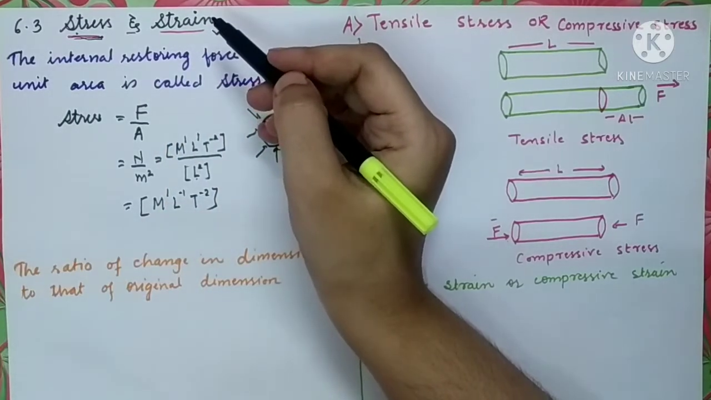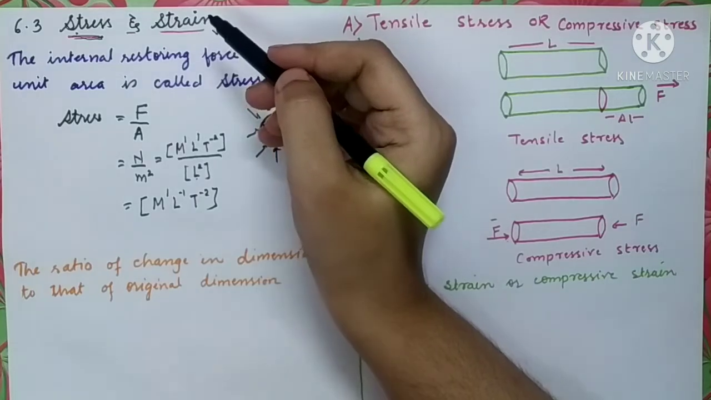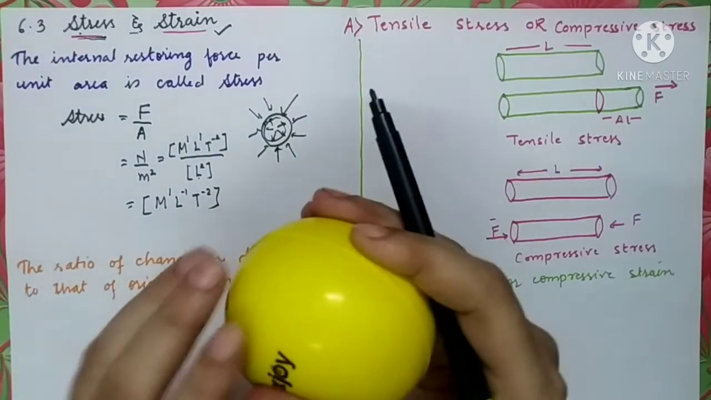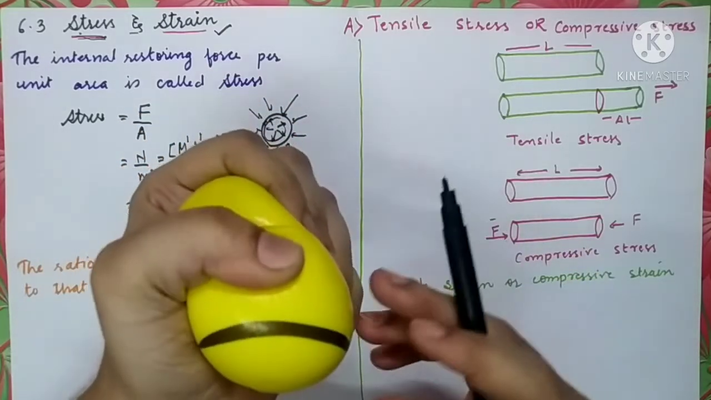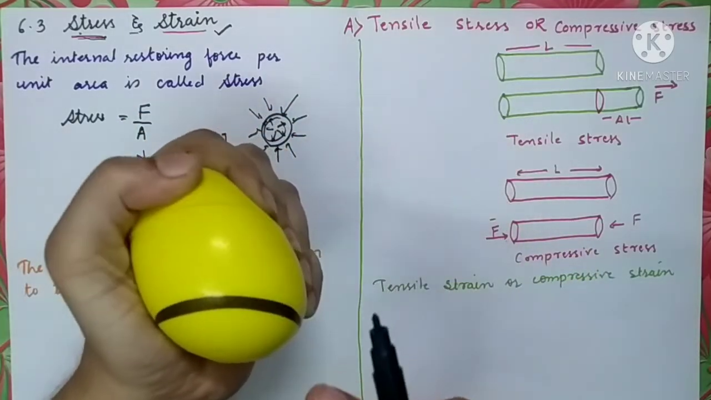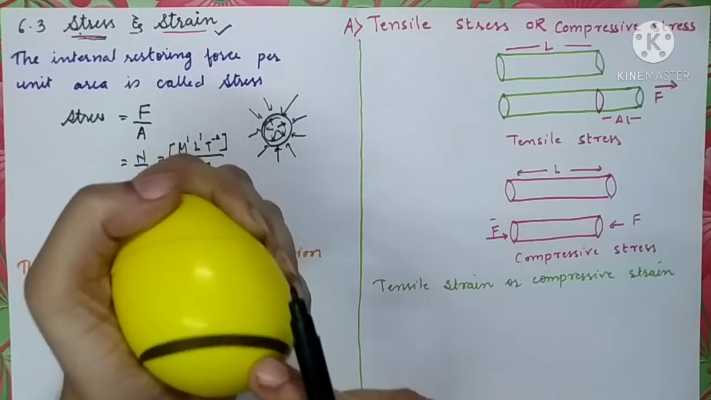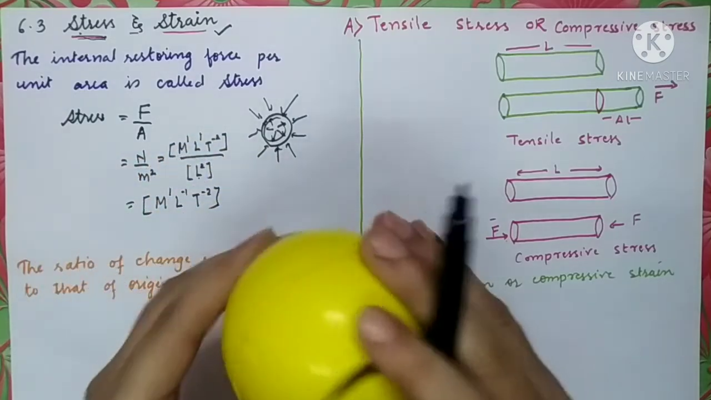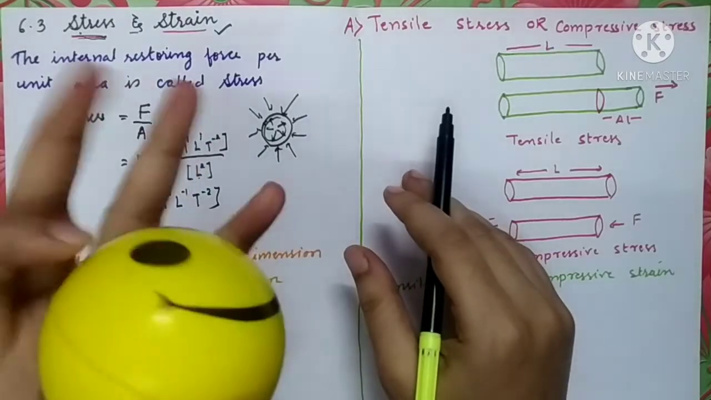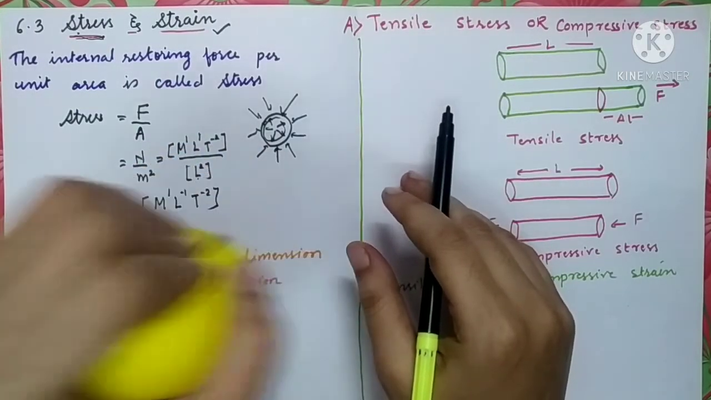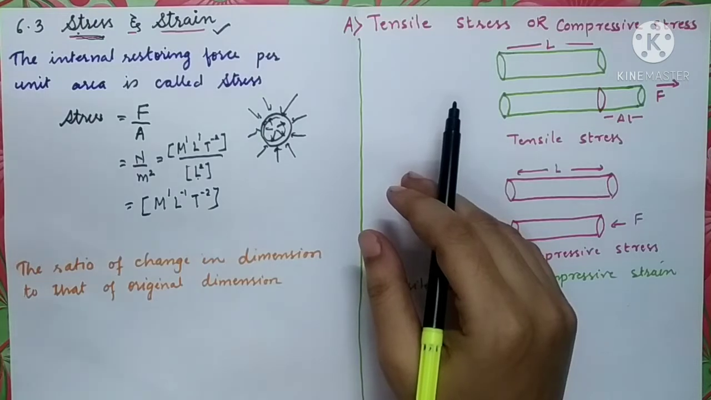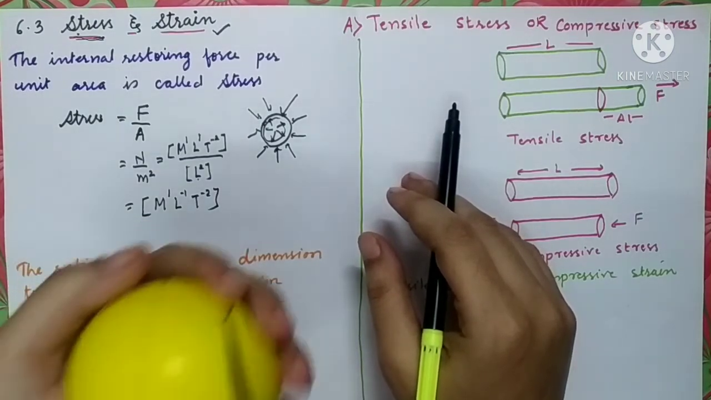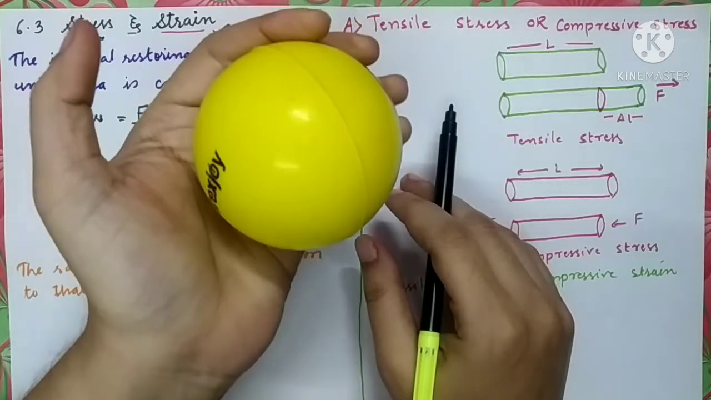As the dimension of the object has changed after the application of deforming forces, its length changes, area changes, volume changes, everything will change. So we can say that there will be a change in the dimension of the object when I apply the forces. How can you measure these changes? Obviously, when we compare it with the original one.